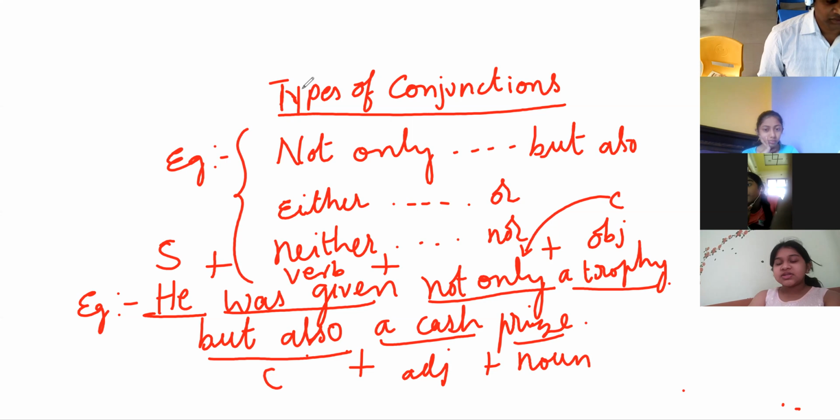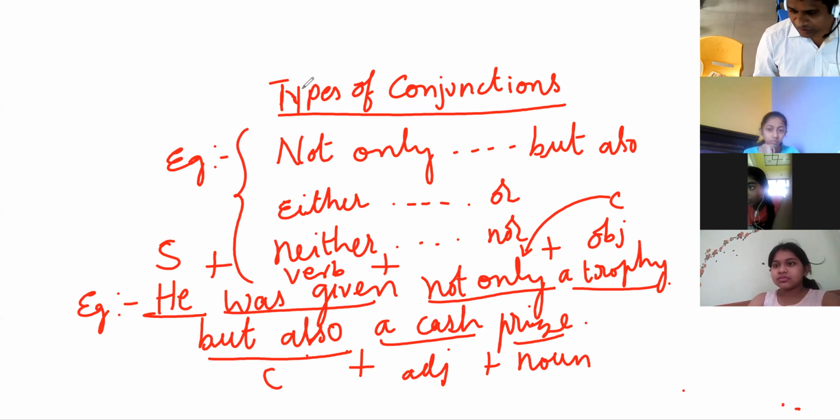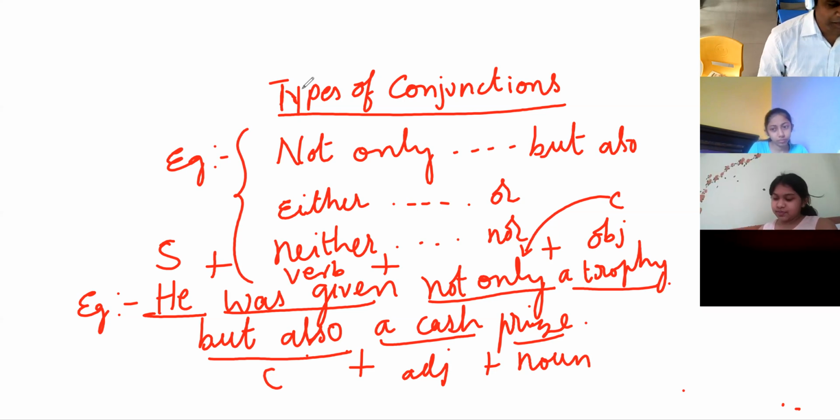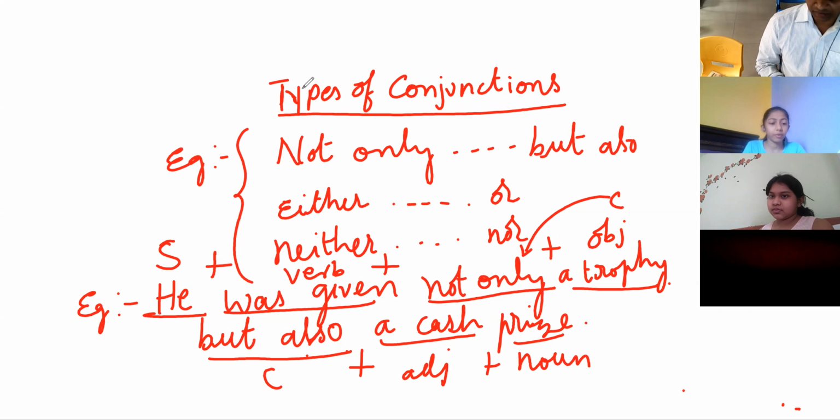Nimira: He was given not only a flat, but also furniture. So he was given not only scoldings, but also left and right. What is the meaning of left and right? Hitting on the face. Rishita, give an example. He was not only given a gift, but also a surprise.